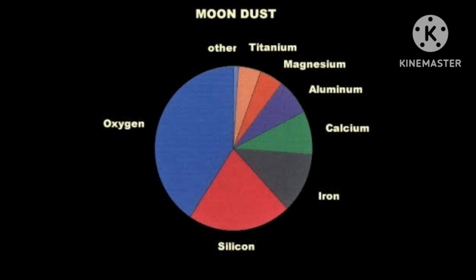And three more elements are also found. That is thorium, uranium and samarium. This 24 plus this 3, 27, total 27 elements were found.